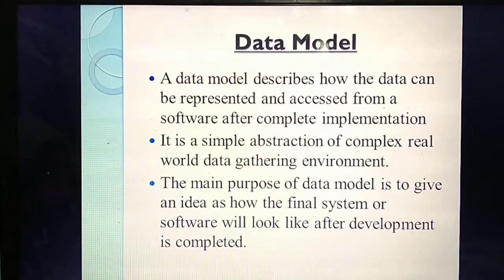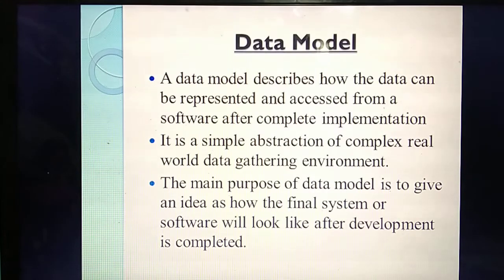Take any practical in physics. For example, take vernier caliper. You might have studied it in 10th standard. So what you will write? First you will write the procedure, then draw the diagram. By seeing the diagram itself you can know this is the head scale, this is the pitch scale, this is the main scale reading. So what's the use of that diagram? The real vernier caliper looks like this, isn't it?